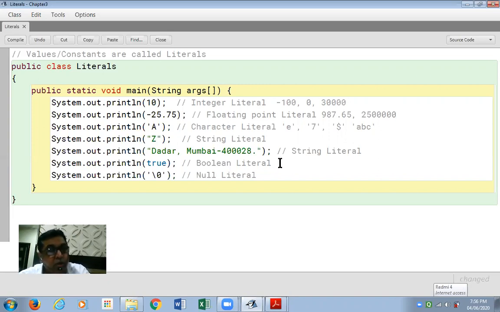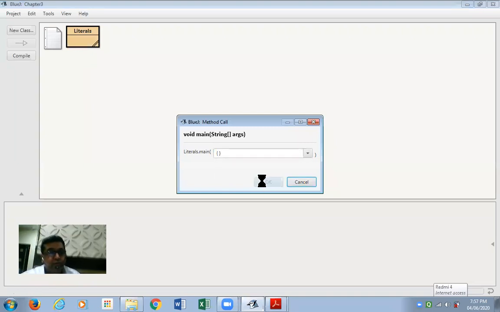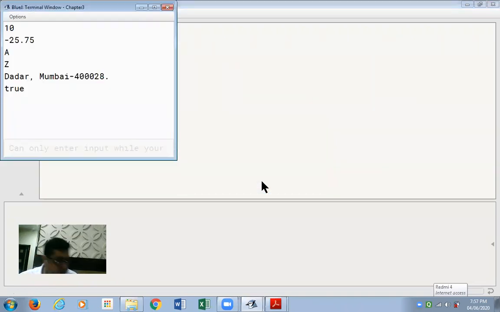Boolean values are true or false. So the other value, false, I'm writing. And finally the null literal, the null value. That's the only way of writing it. There's no other null value. It's only one value, and the example for that is given to you. Compiling it, closing it, selecting my class and clicking on void main to execute it. So we have the output there.